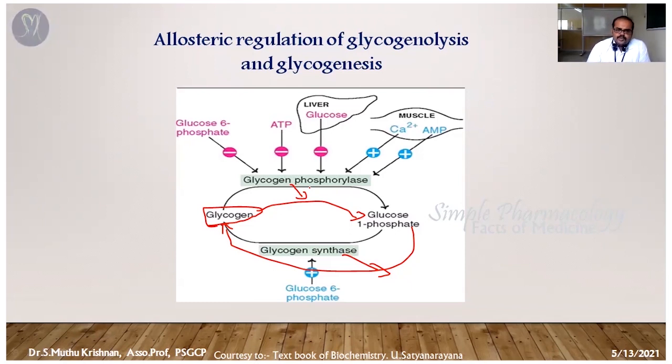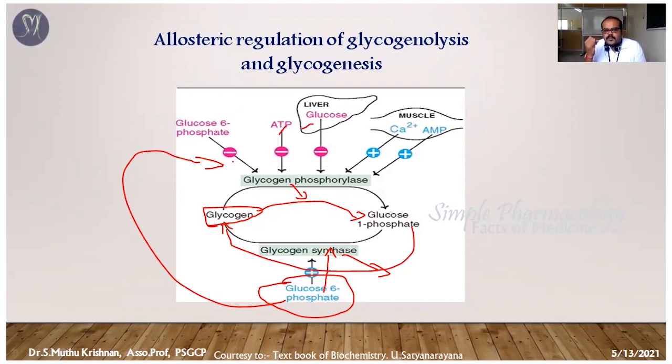So what is going to regulate them? You can see here, glucose 6-phosphate is involved in the glycogen synthesis process. At the same time, glucose 6-phosphate, in the presence of ATP and liver glucose, inhibits the breakdown process. When there is an excess amount of glucose 6-phosphate, ATP, and glucose, there is no need to produce glucose, because glucose is already available, energy is there, and the intermediate product is also there.